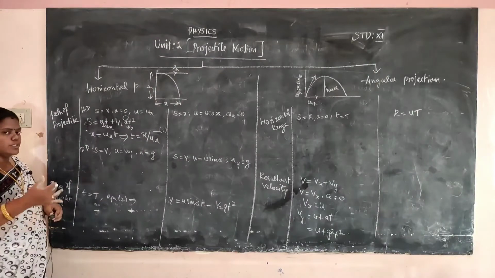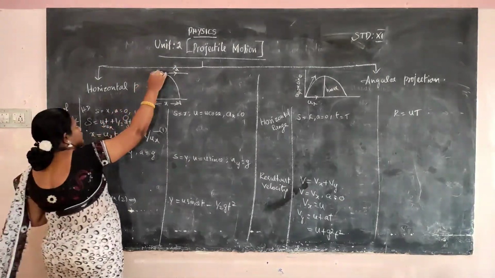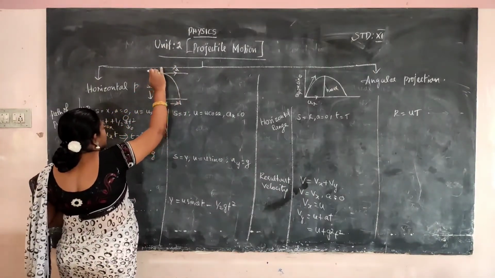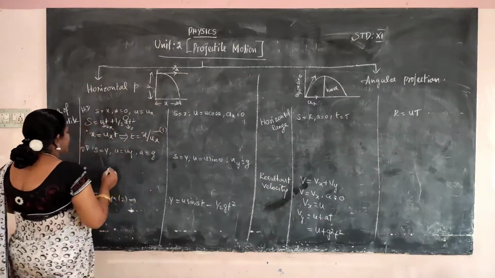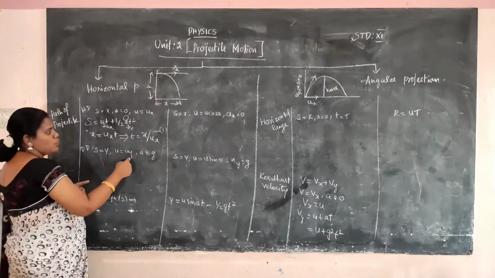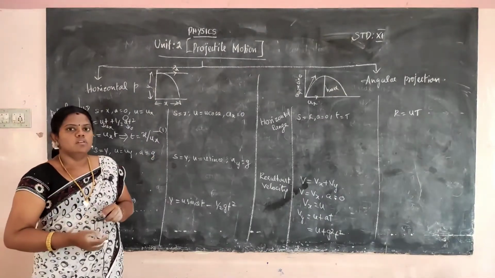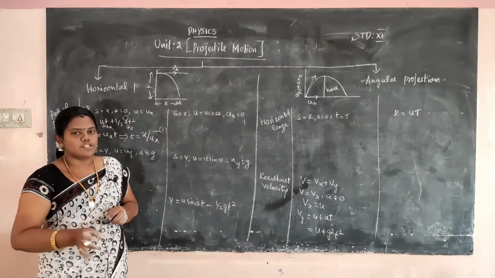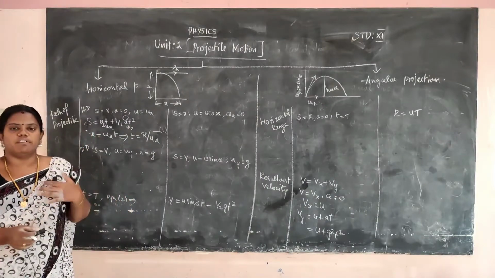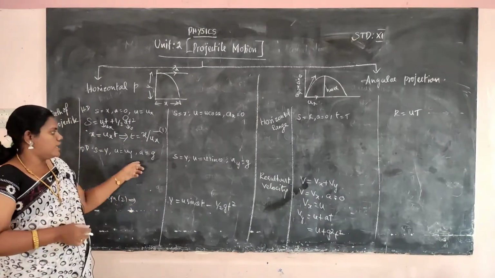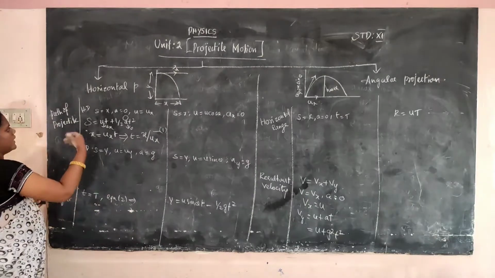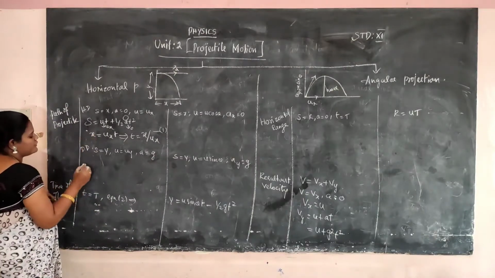s is equal to y. Downward means இங்கேருந்து இங்கே வரைக்கும் வரும்போது x axis இல்லை, x axis போகுது. அதுக்கப்புறம் இங்கேருந்து கீழே வரும்போது y axis வந்துடும். So s is equal to y, u is equal to uy, and a is equal to g. Because when one thing falls to the ground, it is completely related with acceleration due to gravity. கண்டிப்பாக acceleration due to gravity னால தான் ஒரு thing கீழே விழும். So a is equal to g. We substitute again in the formula. s is equal to ut plus half at square.